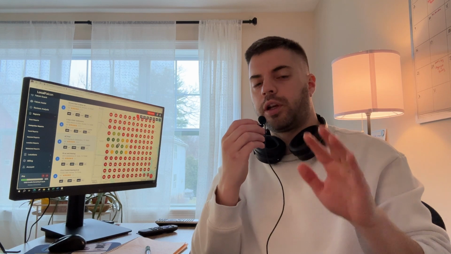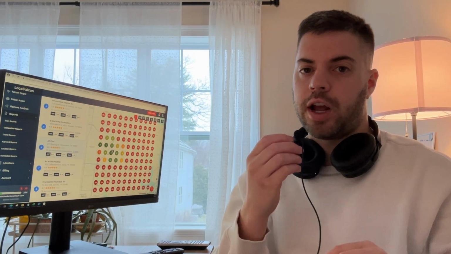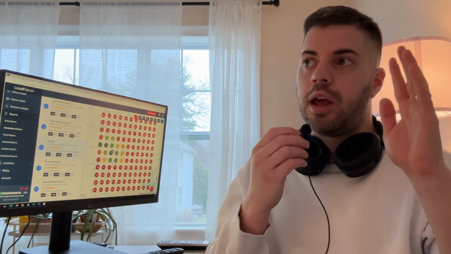One more point as well when it comes to the maps. So this is just Google Maps SEO. Now I can in Local Falcon track Apple Maps for my competitors. I can do it within Bing Maps, but Apple Maps I can do.